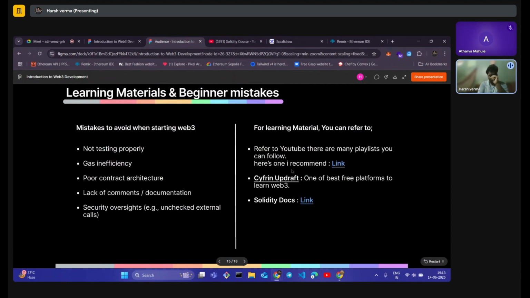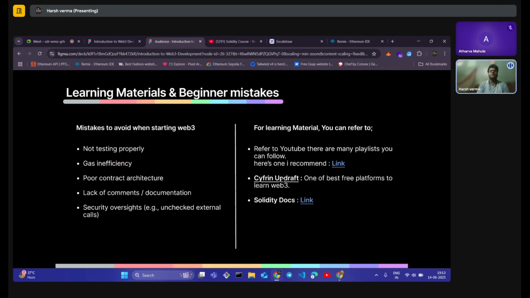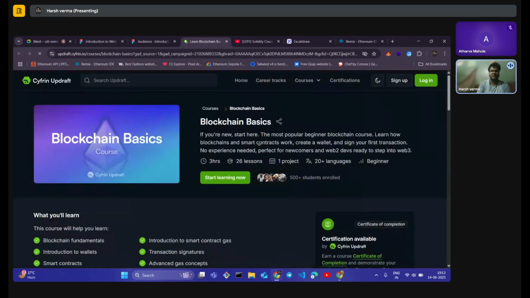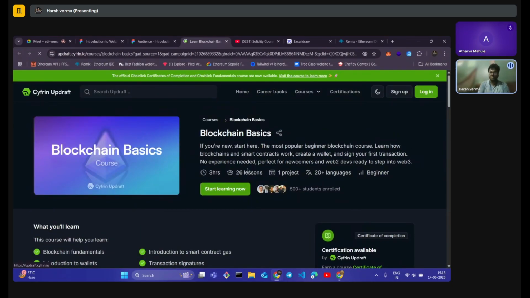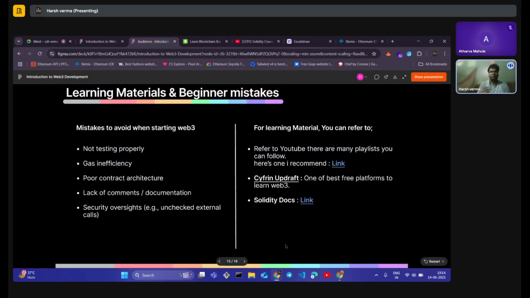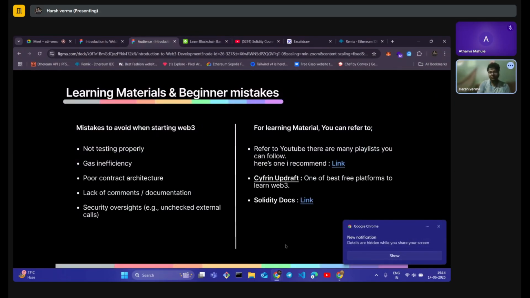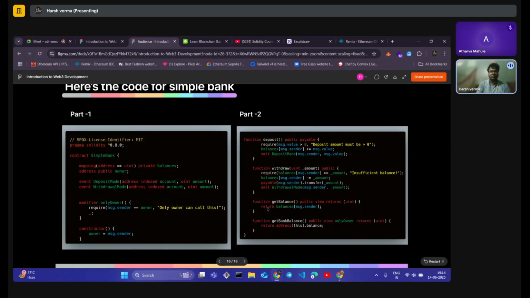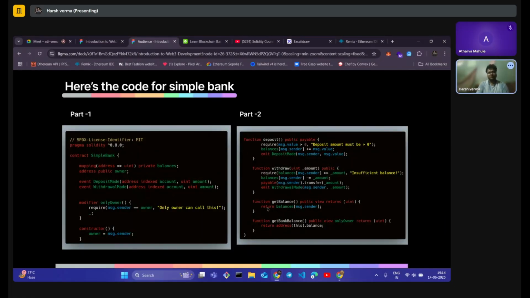There's also a very popular platform called Cyfrin Updraft, where you can get the best free material to get started with Web3 development itself. Must check it out. Even if you're not going to follow it, just check it out once and try to learn something from it. It is a really good platform. And obviously, you can never go wrong with the docs. With that, I have also provided the code of the content we have created, so you can try to replicate it or enhance it yourself.